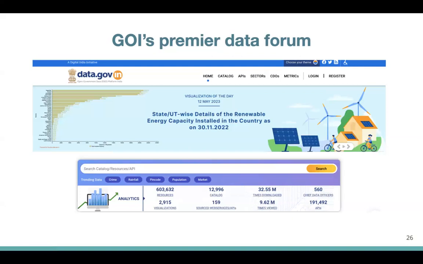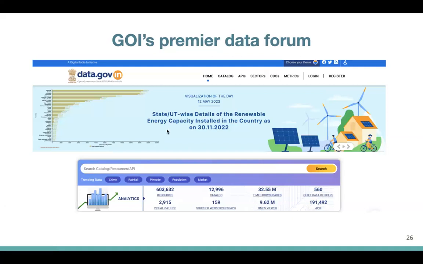Every day, as you can see over there, they highlight different data sets. So I believe currently the data sets that are being highlighted are from the Department of Energy and the Department of Transportation and Commerce. So you see in front of you an example of a visualization of the renewable energy capacity across different states in India. But this is just one example of the different data sets that are available on data.gov.in.